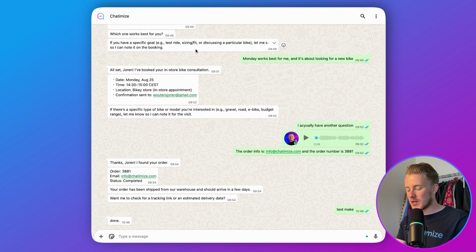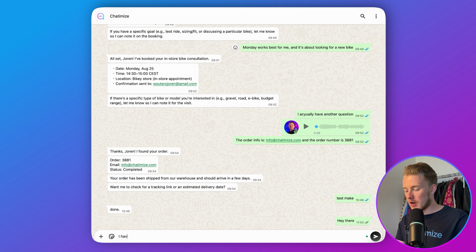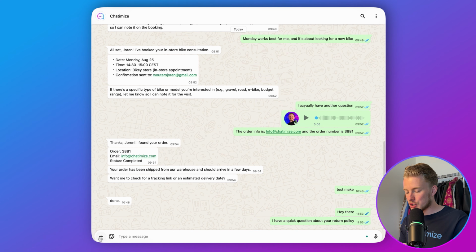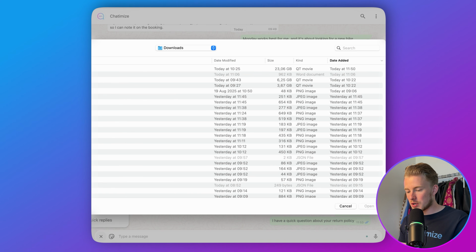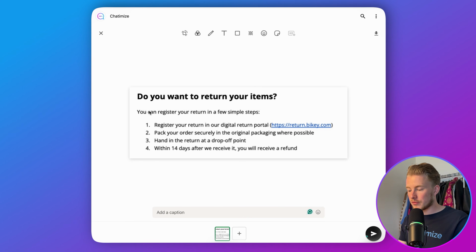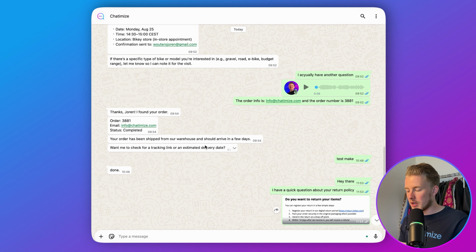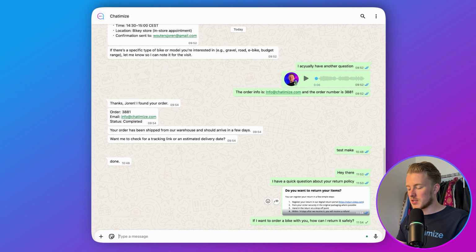Now let me show you how this works in WhatsApp. So now I'm in WhatsApp and then we can say, hey there, I have a quick question about your return policy. Then let's look at what we said before. Then we send them the image. So here we can send them an image about a part of the return policy. And then we can say, if I want to order a bike with you, how can I return it safely?